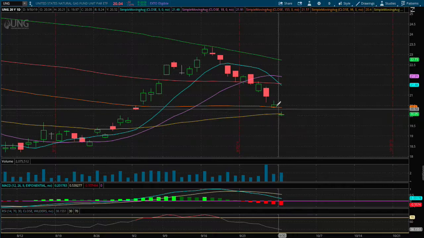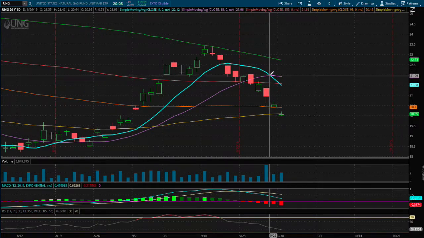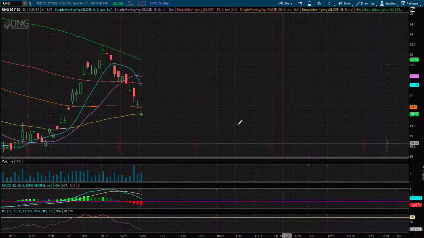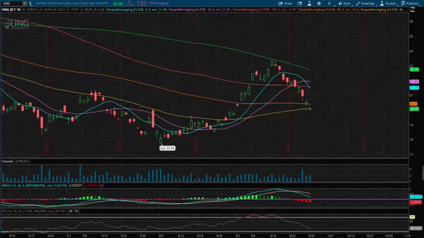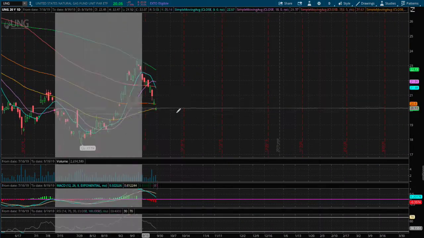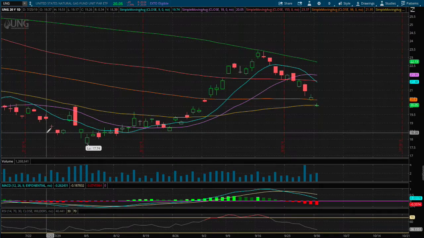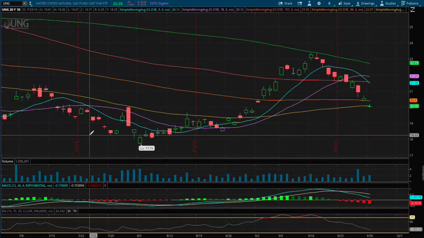And at the moment we also have the 9-day moving average diverging into the 18-day moving average. So the next possible support that I see, if we do breach this moving average, the 50-day moving average, the next support will be around the price of $18.25.